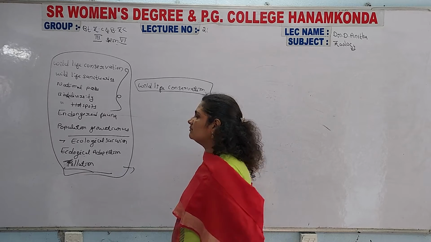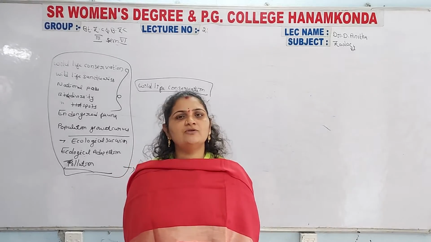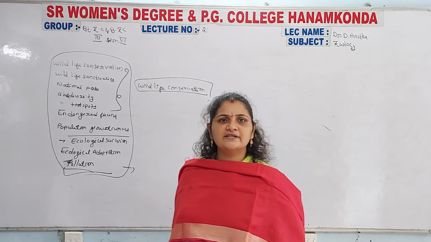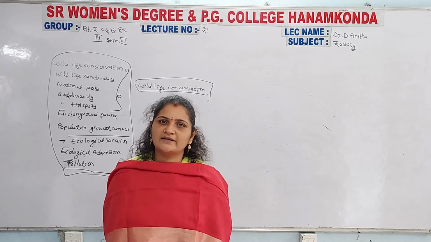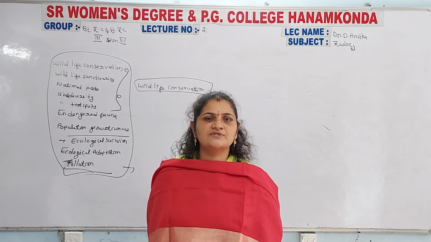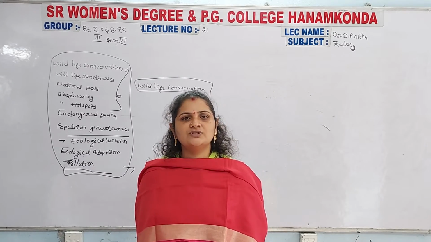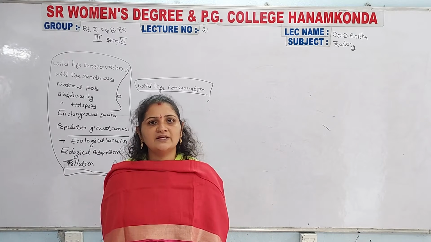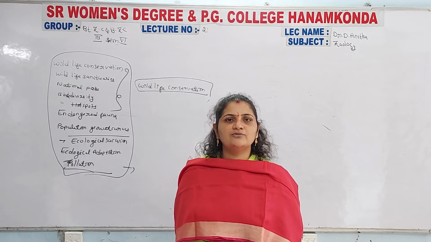Now we come to biodiversity and the biodiversity hotspots in India. Biodiversity means different organisms living together in an ecosystem, that is, microorganisms and larger organisms, animals, and plants. All live together. These variations, different types of living organisms, are considered biodiversity.